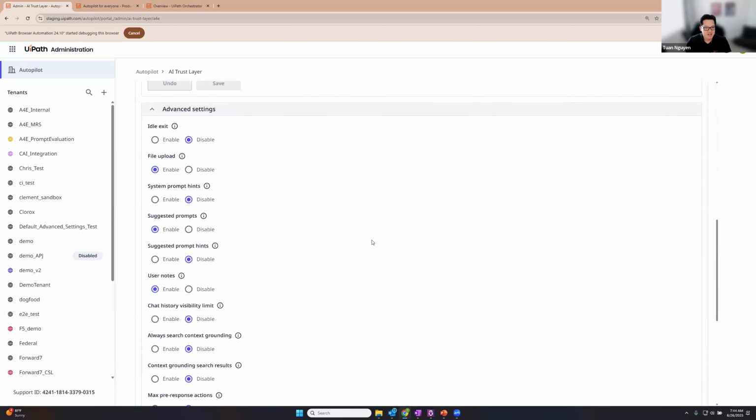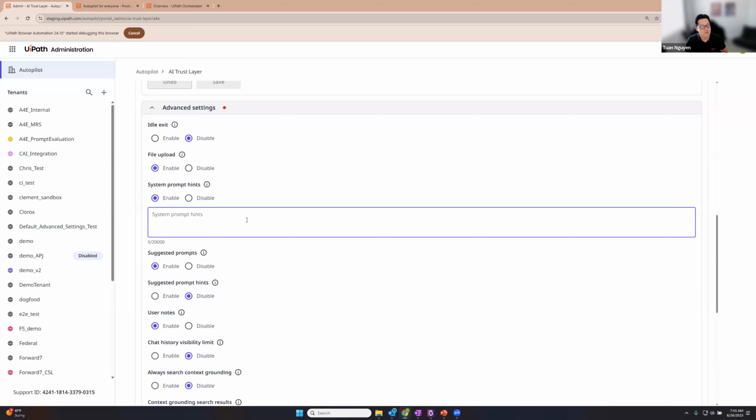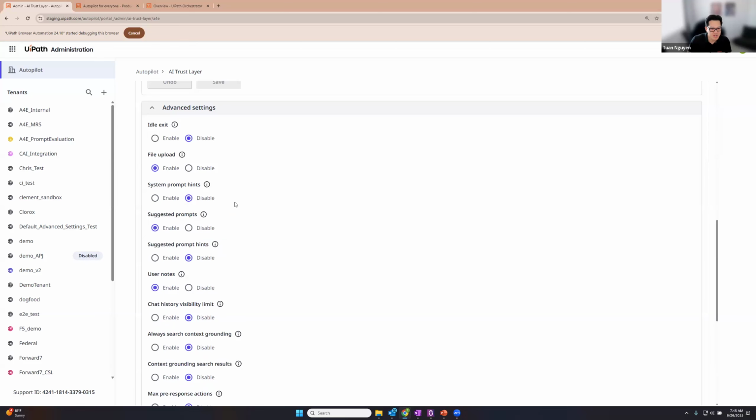All right, here's some advanced settings. Most of these settings were created in coordination with our customers. So I'll walk through them really quickly. Idle exit. So basically, if autopilot for everyone hasn't been used for a specific period of time, I want you to just exit autopilot for everyone. If you want to disable file uploads, so let's say you have a very locked down version of autopilot, you don't want people to upload files, you only want them to query some context grounding indexes, you can disable file uploads. System prompt hints is actually where you would have provided instructions for autopilot for everyone before specialized autopilots. You can still do this, but we've kind of deprecated this feature in response to specialized autopilots.